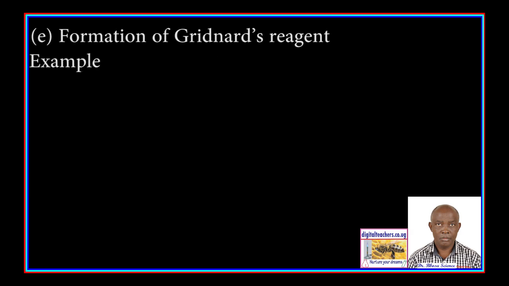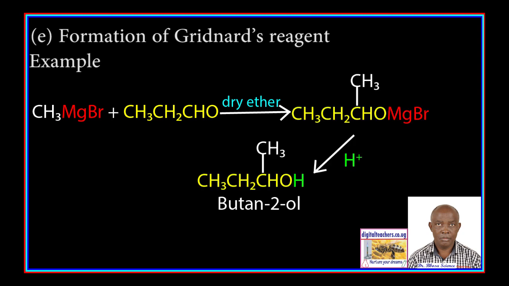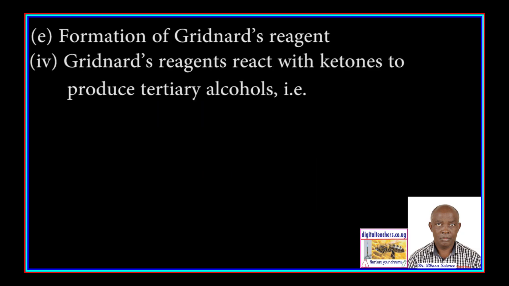For example, methyl magnesium bromide reacts with propanal in dry ether to form a compound that hydrolyzes to form butan-2-ol.